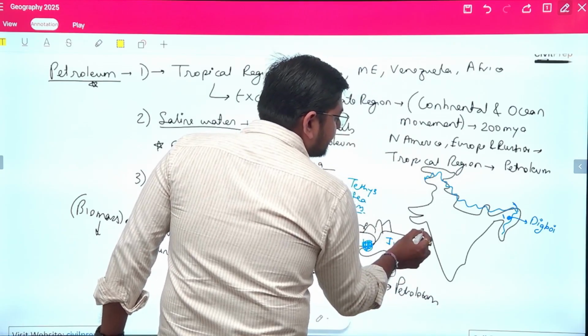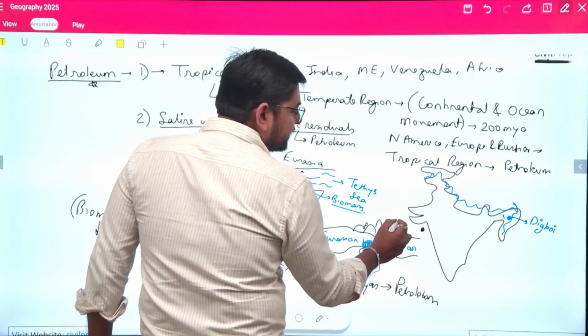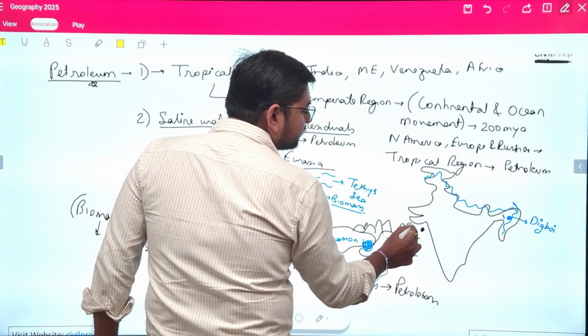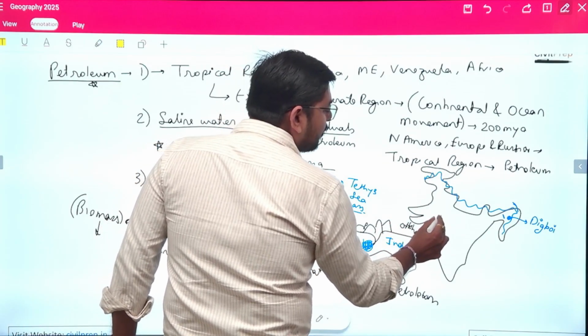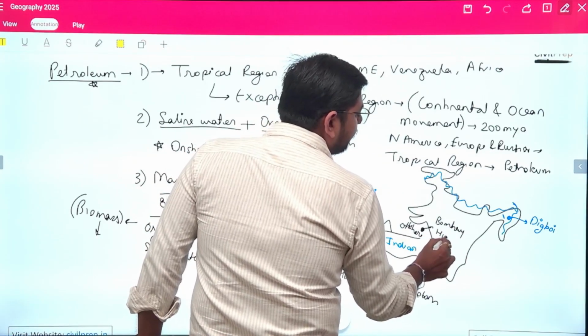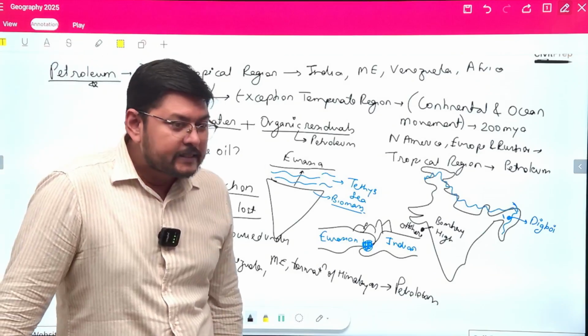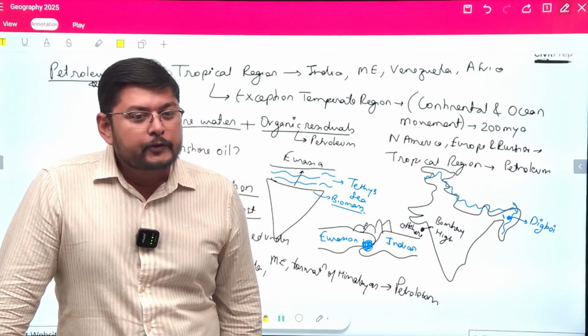Thus we see the presence of the Bombay High, which is an offshore region where we see the development of the offshore oil field.